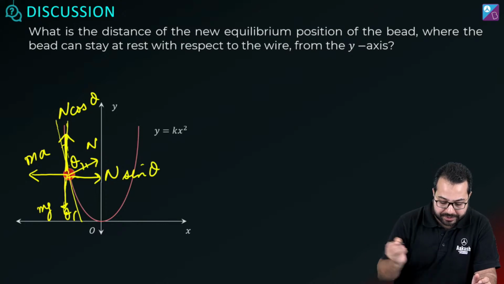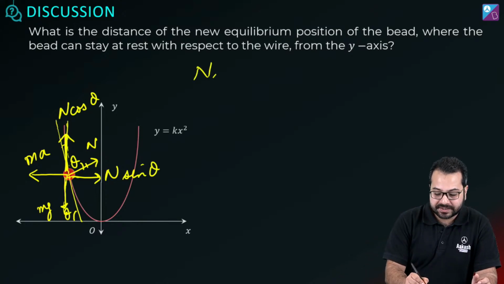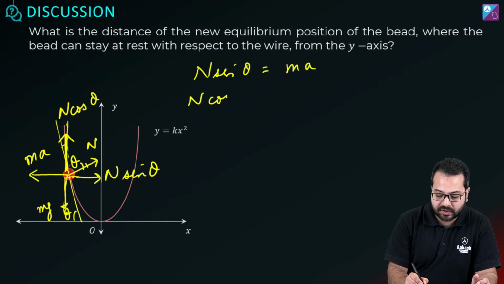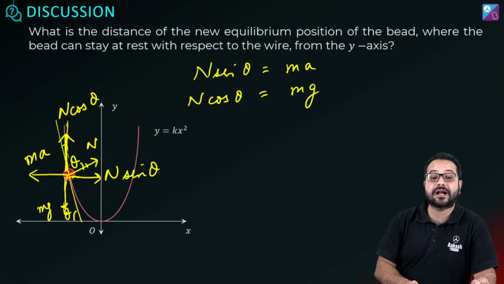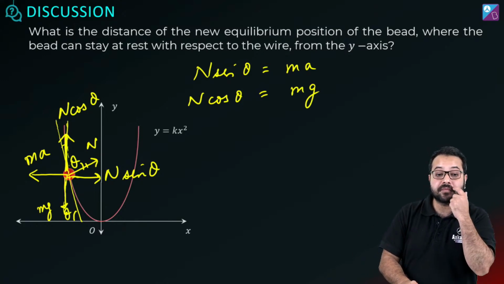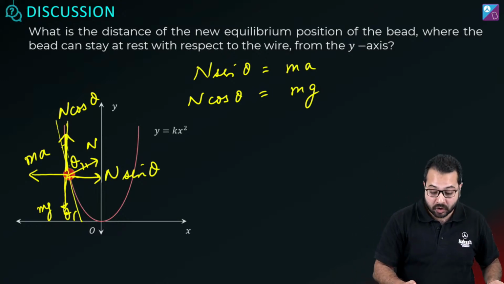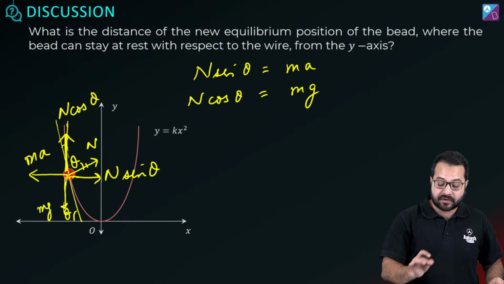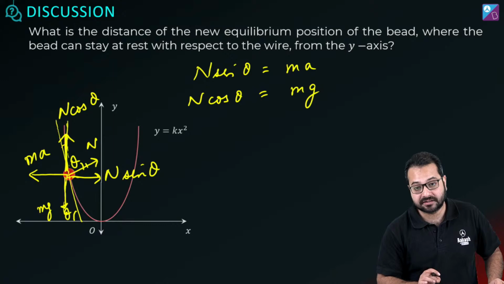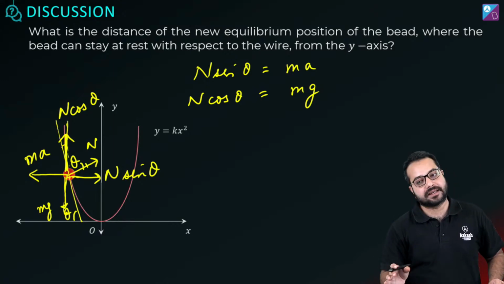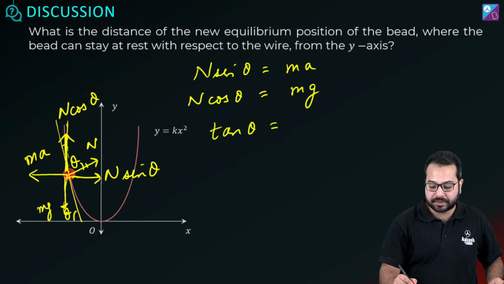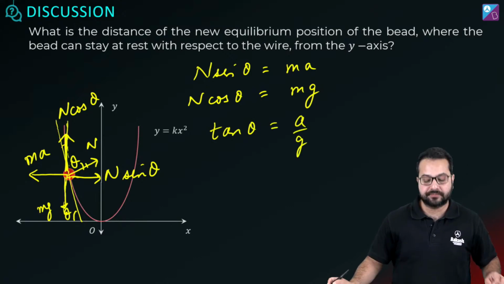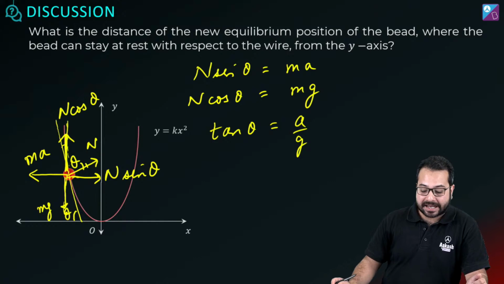And then you can forget about this. So N sin theta will be equal to ma. N cos theta will be equal to mg. Remember that we are doing this from the frame of the wire. In this wire's frame it is at rest. Is it at rest in the ground frame? No. So what will happen? Tan theta will be equal to a upon g. Correct? Now how do we find tan theta?